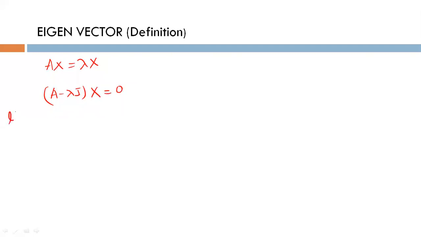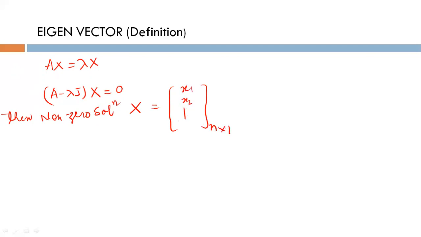Then a non-zero solution x, which will obviously be a column of order n cross 1, x1, x2, xn. Non-zero solution, please remember this important point: x is always non-zero. A non-zero solution of this equation 1